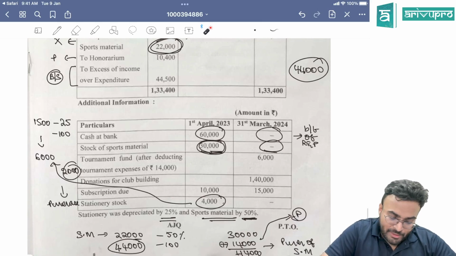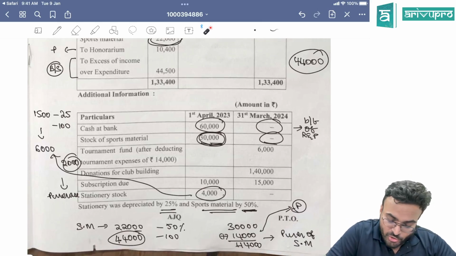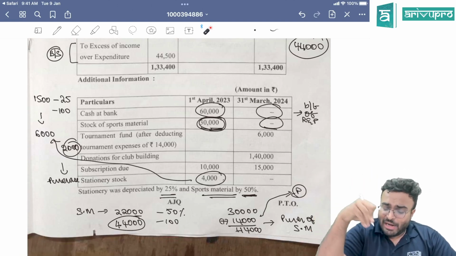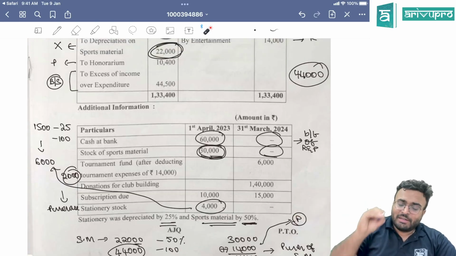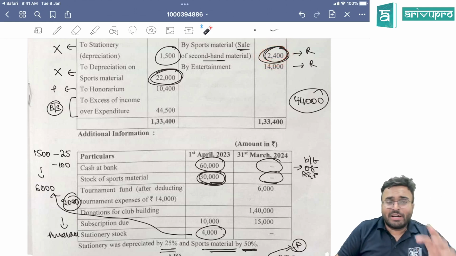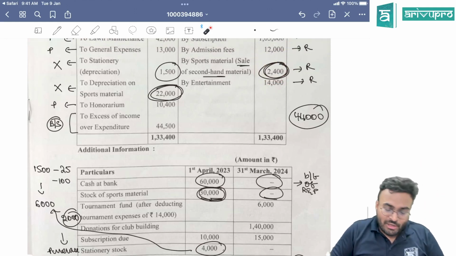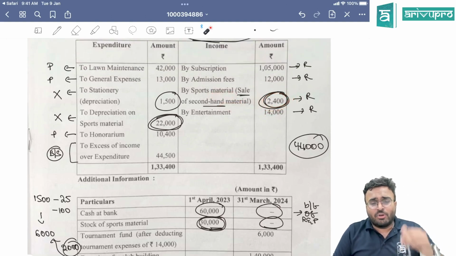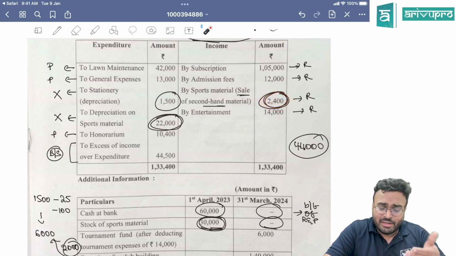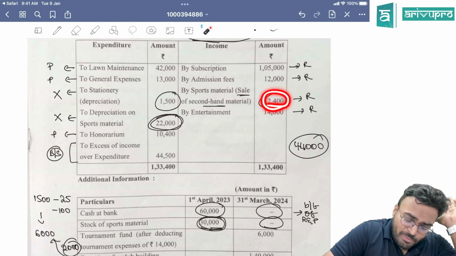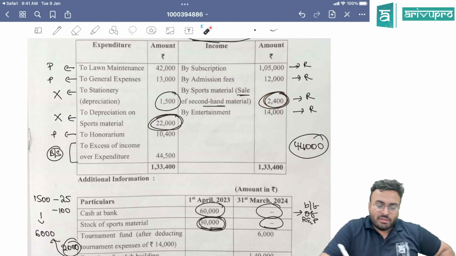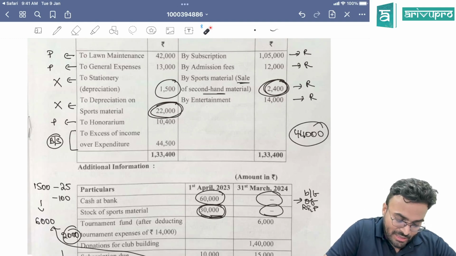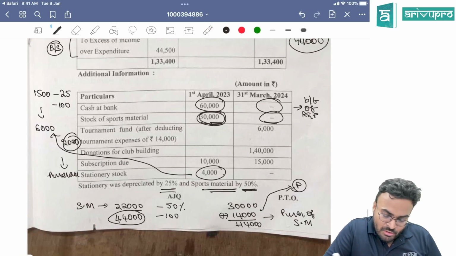When you are calculating purchase, for example, what are you going to do? 30,000 became 44,000. 44,000 at the end of the year, after sale, before sale. So better to take the assumption that it is sold on the first day of the year itself. And 2,400 sports material, sale of second hand material. You can take it as scrap sale also. It is not going to bother us in our depreciation calculation. This is one tricky area you have to be careful about, because they have not told the date on which it is sold.